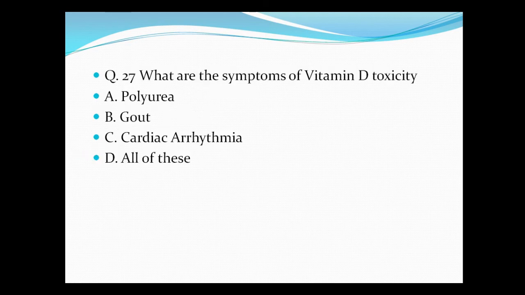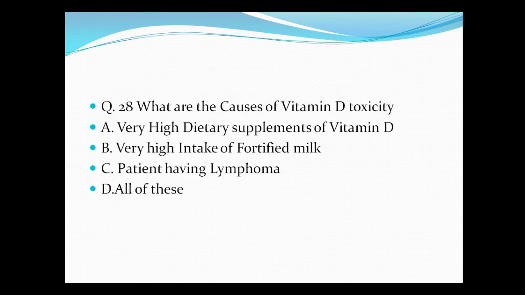Question number 27. What are the symptoms of vitamin D toxicity? A. Polyuria, B. Gout, C. Cardiac arrhythmia, and D. All of these. So all of these are the correct answer here.